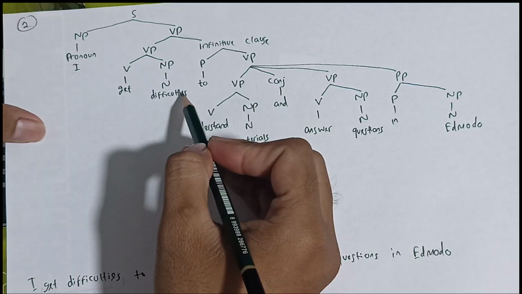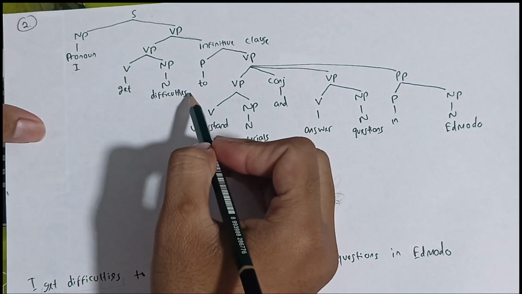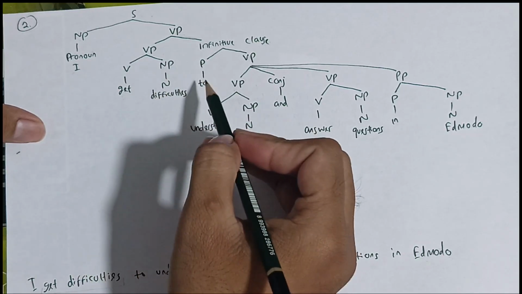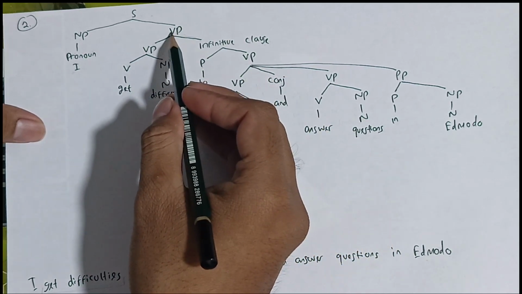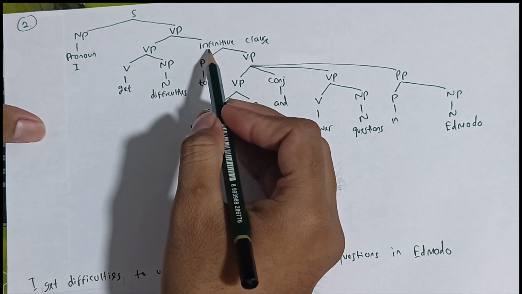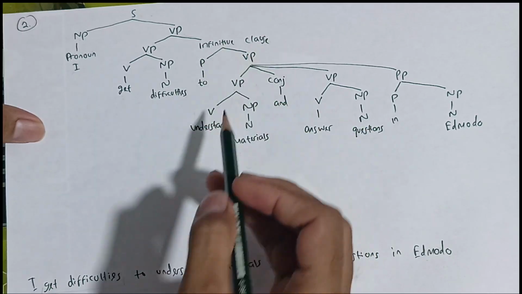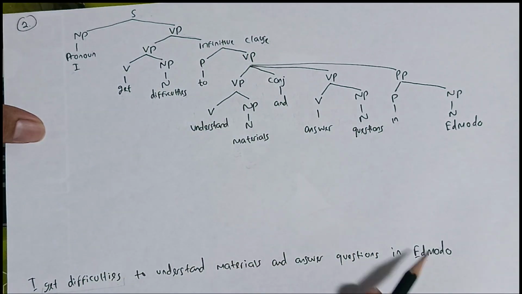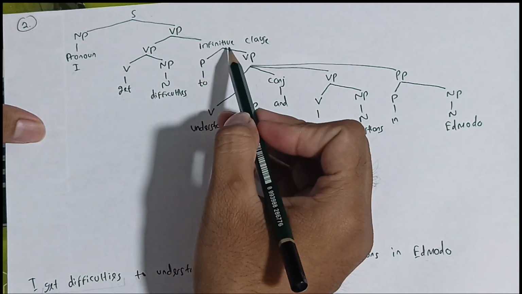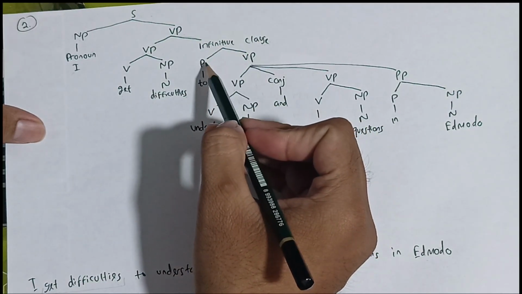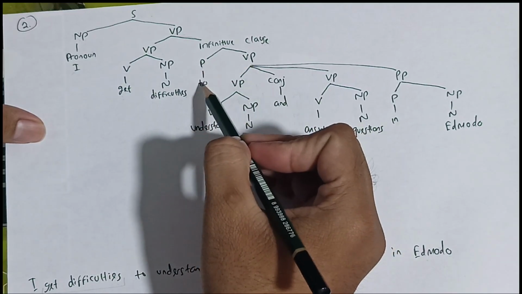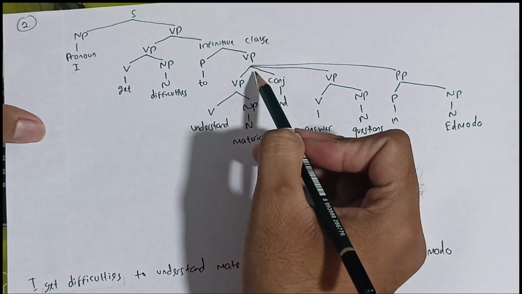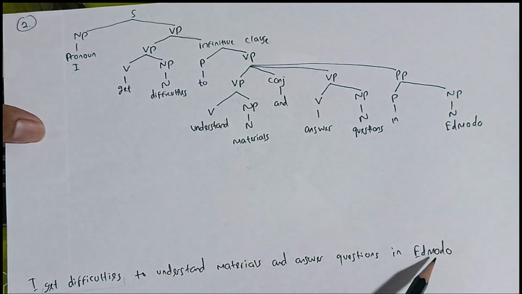Why does difficulties become noun phrase? Because difficulty is plural, so it's called noun phrase. It's more than one. And then the verb phrase itself is also formed by infinitive clause. Infinitive clause starts from to until Edmodo, and this infinitive clause is formed by preposition and verb phrase. The preposition is to, and the verb phrase starts from understand until Edmodo.